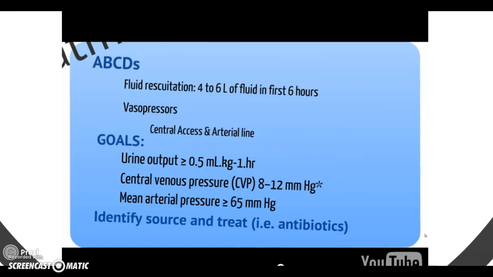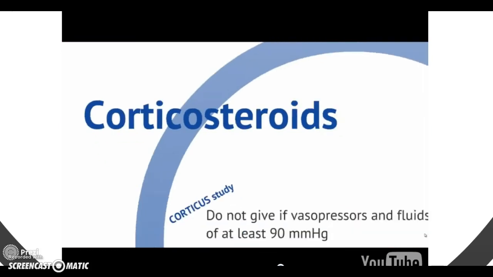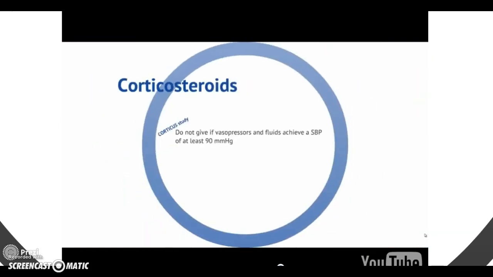Now let's talk about corticosteroids. It is important to understand when steroids should be used. Do not give steroids if both vasopressors and fluids are able to achieve a systolic blood pressure of at least 90, because the Corticus study has shown no improvement in morbidity and mortality.